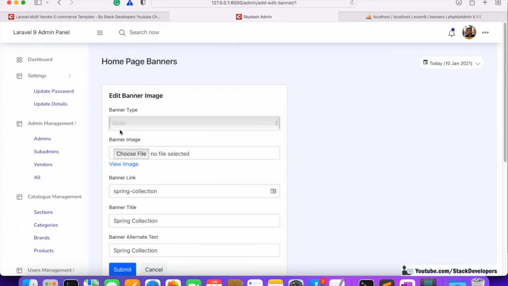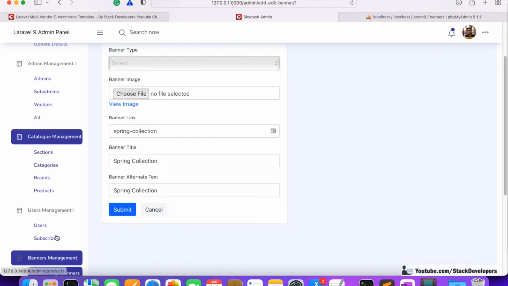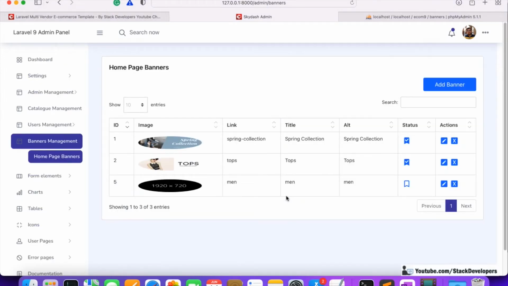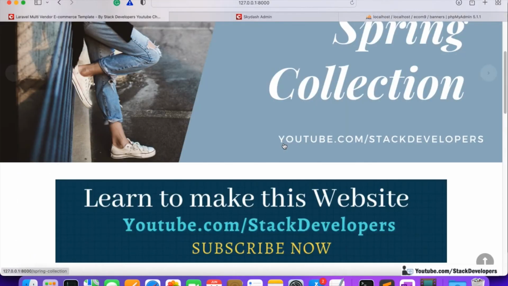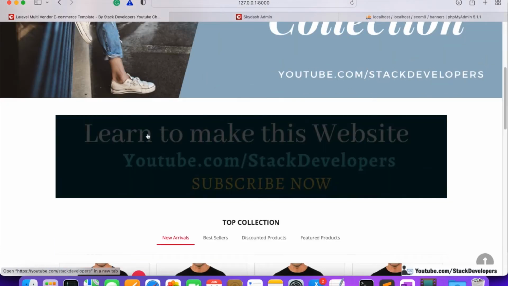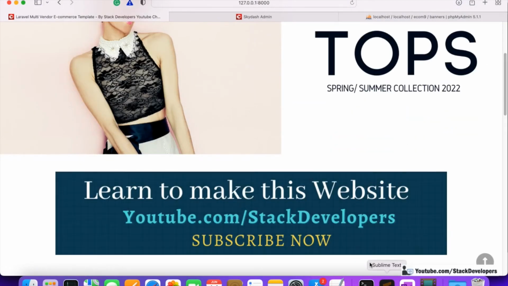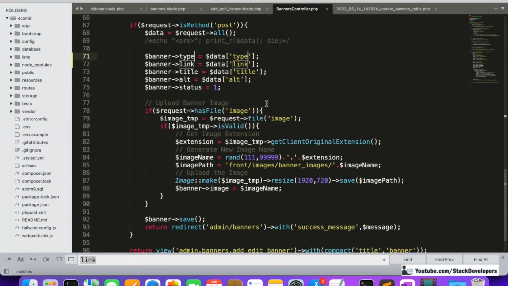Okay, so that's fine. So one more thing. I'm going to open, and now see, for the new banner that we are going to add, and we need to make, see here, the size of slider banner is big enough, but the size of this fixed banner is very small. So we need to fix its size, and for that we will add the separate size for the fixed banner. Okay, so we need to add the condition and to add the separate size for the fixed banner. So we can do here one thing.